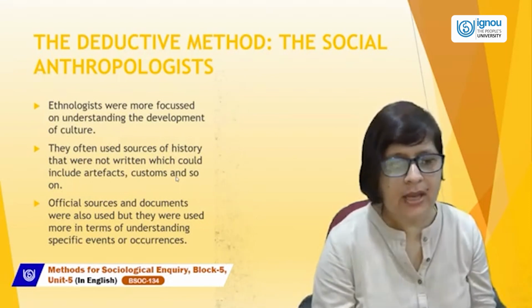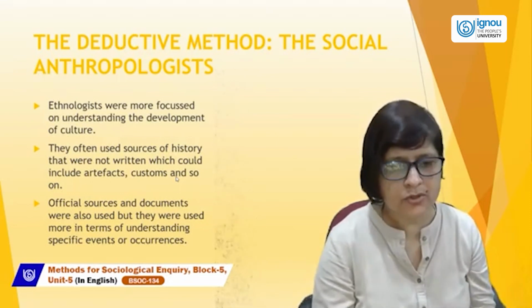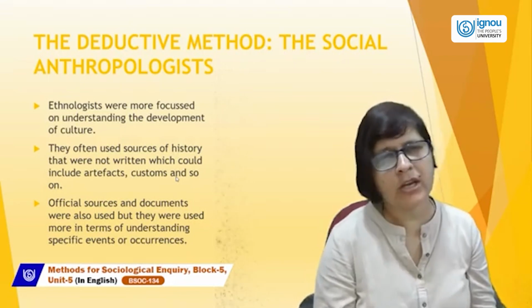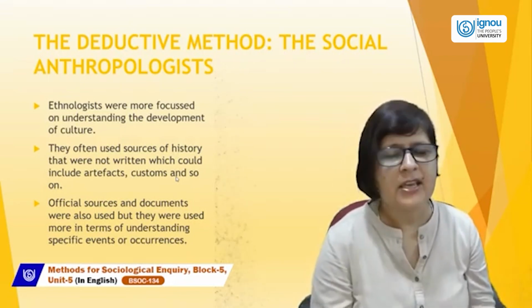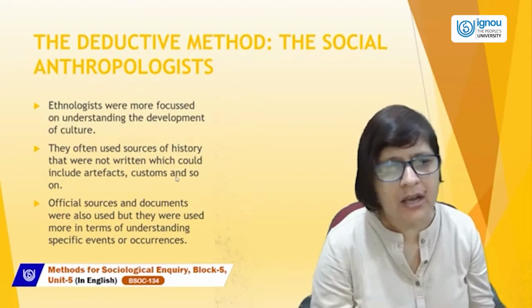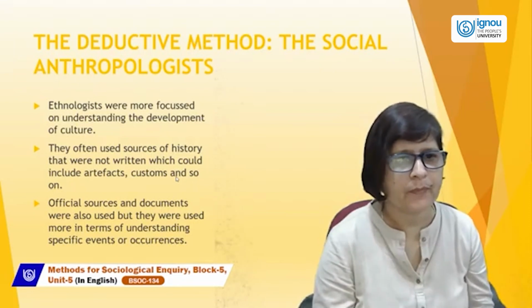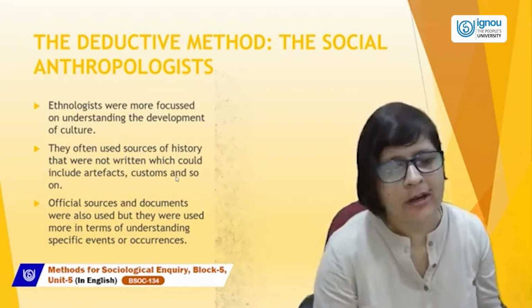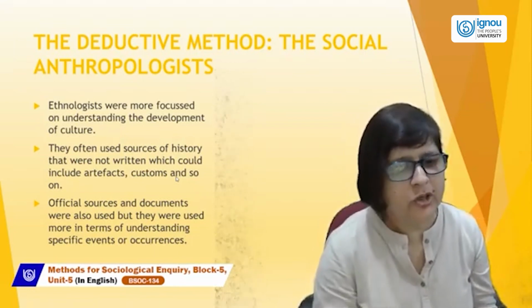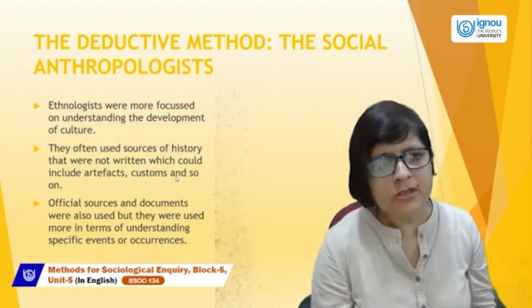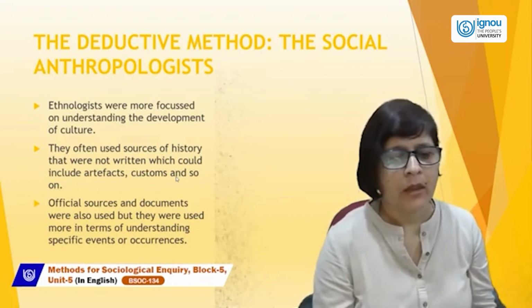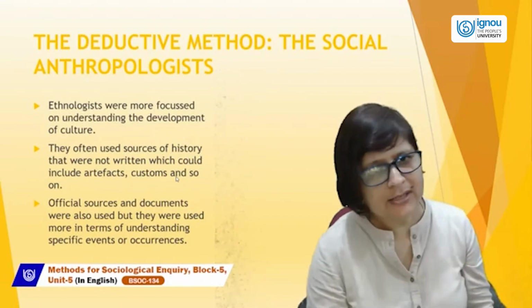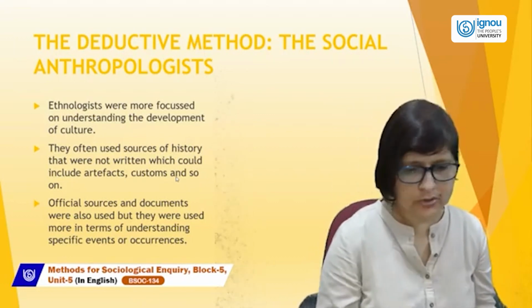Official sources and documents were also used, but they were used more in terms of understanding specific events or occurrences. Ethnologists, as we know, were more focused on understanding the development of culture. They often use sources of history, official sources as well as unofficial sources.